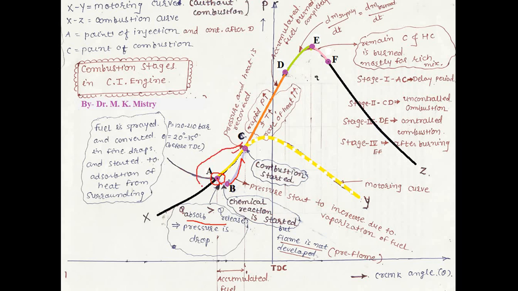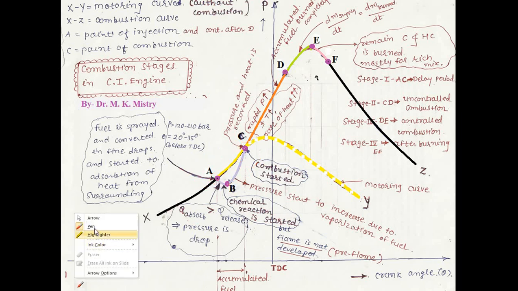So A to C is the delay period, due to the physical delay and chemical delay. Physical delay depends upon the type of injector, injection pressure and other factors. Chemical delay depends upon the fuel quality, temperature and pressure inside the combustion chamber, and contamination by residual gas inside the combustion chamber. So the first stage is the delay period.